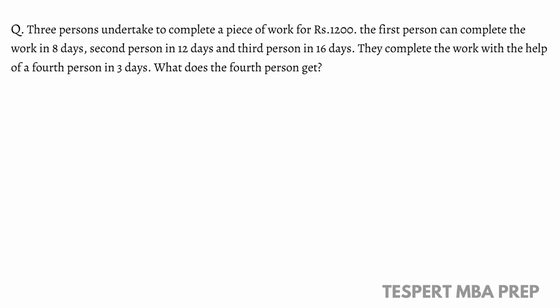Three persons undertake to complete a piece of work for rupees 1200. The first person can complete the work in 8 days, the second person in 12 days, and the third person in 16 days. They complete the work with the help of a fourth person in 3 days. And what does the fourth person get? As we observe here, the first person can complete in 8 days, right? So let's say A, B, C and D are the 4 persons. A can complete the task in 8 days. So the 1 day work of A is 1/8.